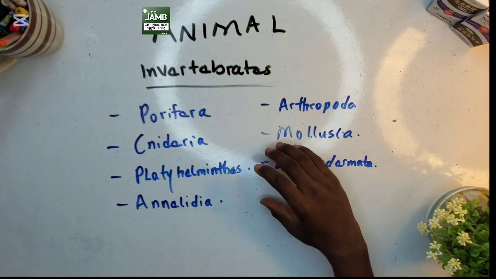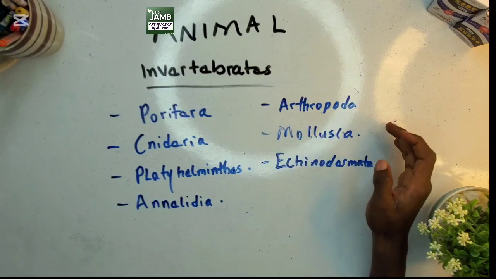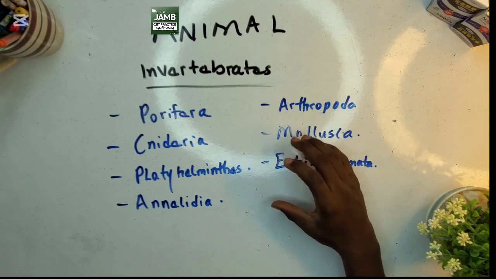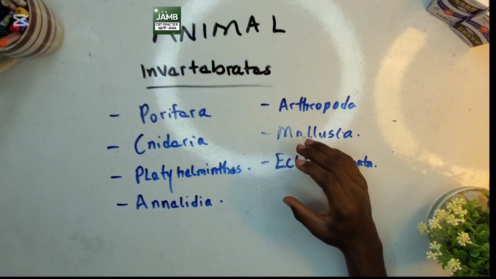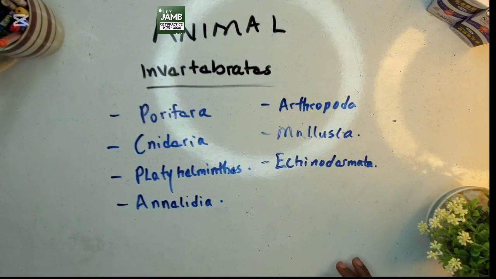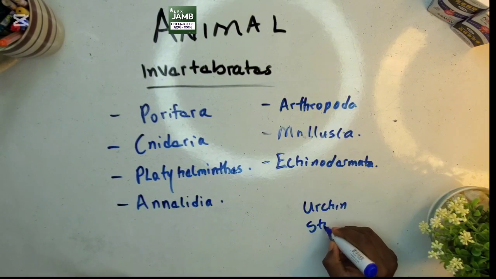So another phylum we're talking about under the invertebrate animals is the Echinodermata. The Echinodermata are marine animals with radial symmetry. Echinodermata have an endoskeleton, that is, their skeleton is inside their body. Examples of Echinodermata, we have the urchin, we have the starfish.